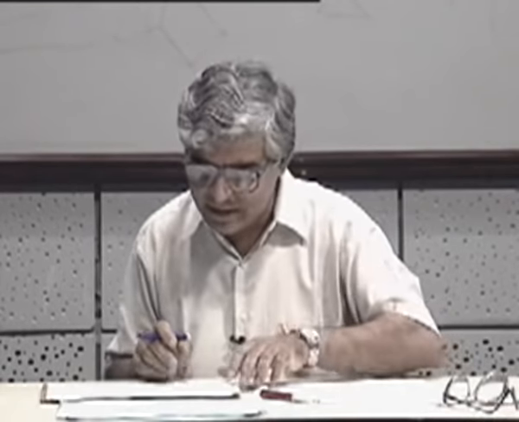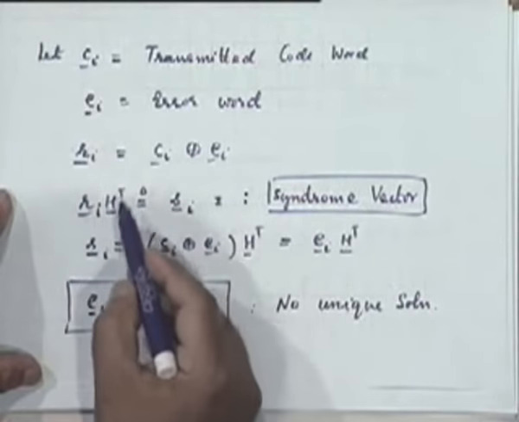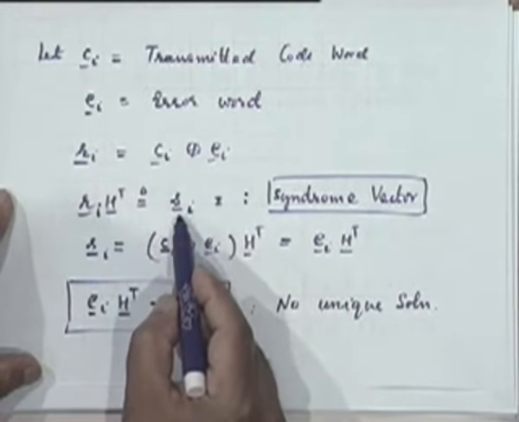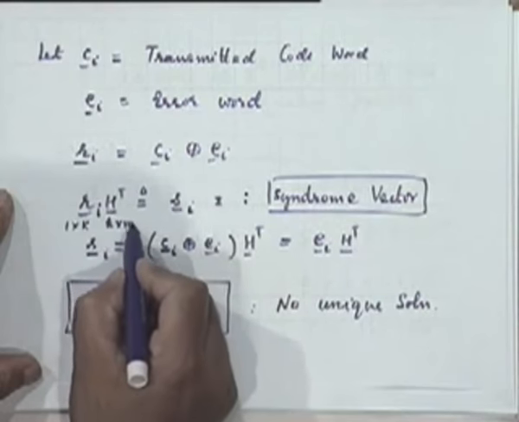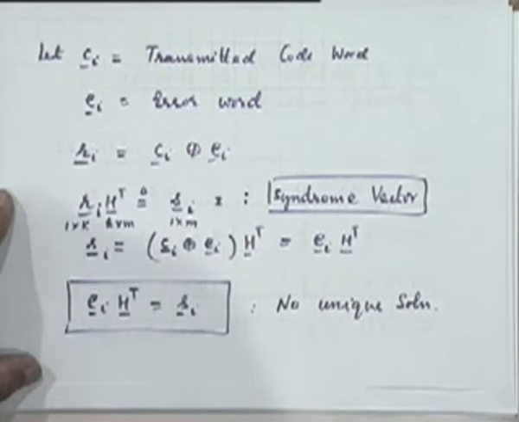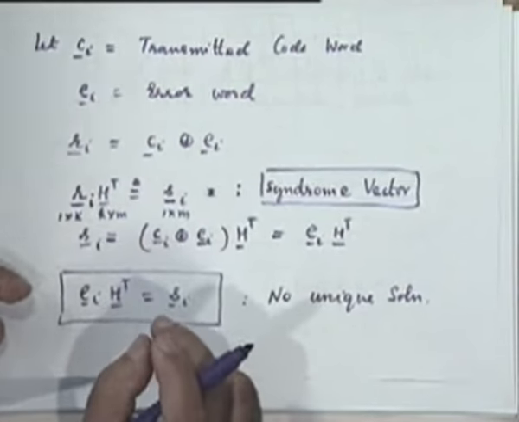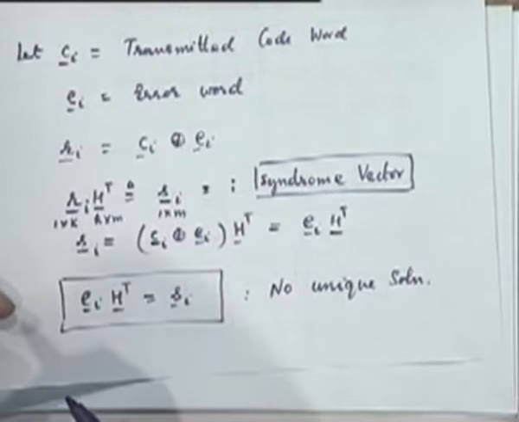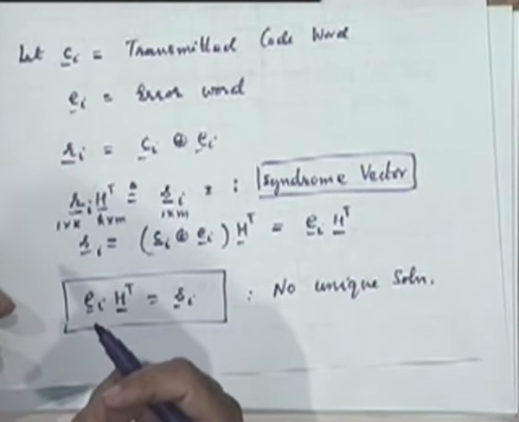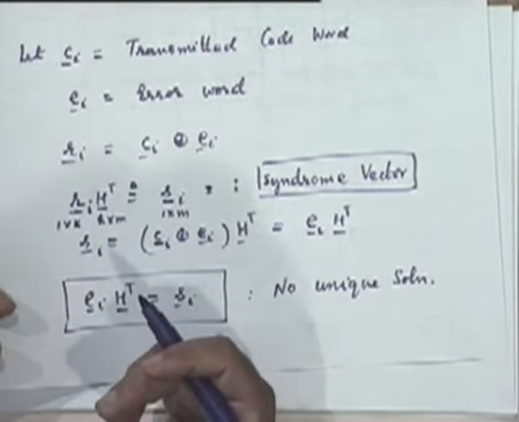The syndrome vector has a dimension of m, because this is a 1 into k vector, this is a k into m matrix, so this is 1 into m. M is the number of check bits. So the number of different syndrome patterns I can have is 2 to the power m.